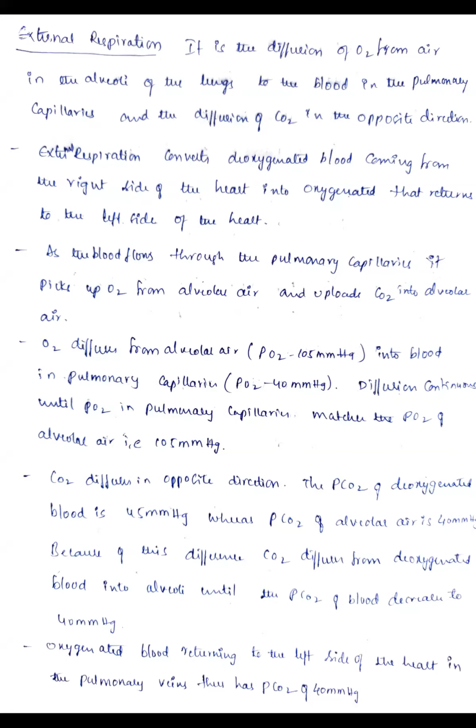Okay, simply remember that external respiration means the diffusion of oxygen from the alveolar air into the pulmonary capillaries. We call it external respiration. Here you have to know how oxygen is diffused from the alveolar air into the capillaries and how carbon dioxide is diffused from the pulmonary capillaries into the alveoli.